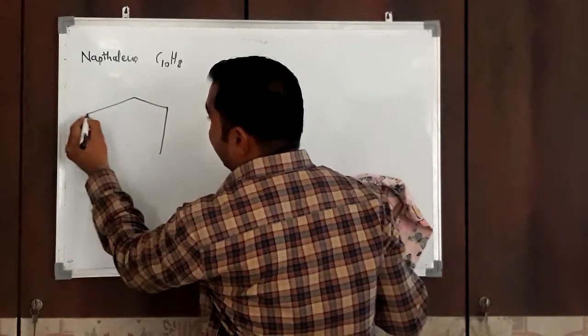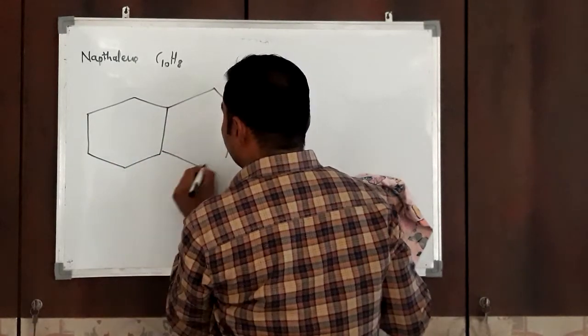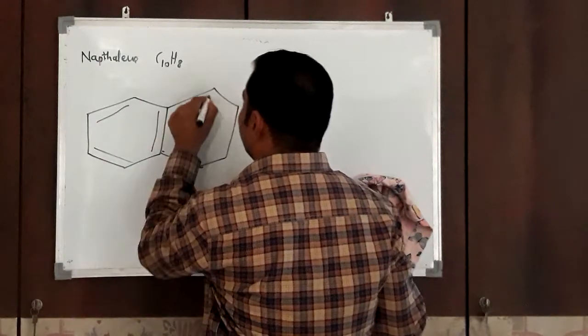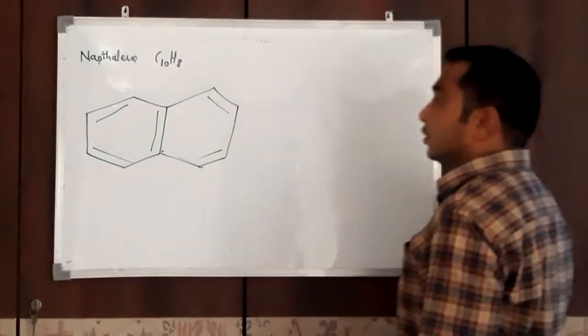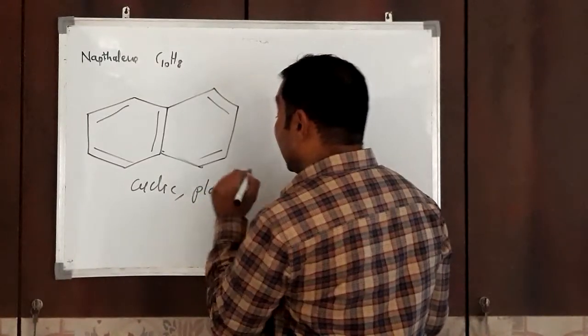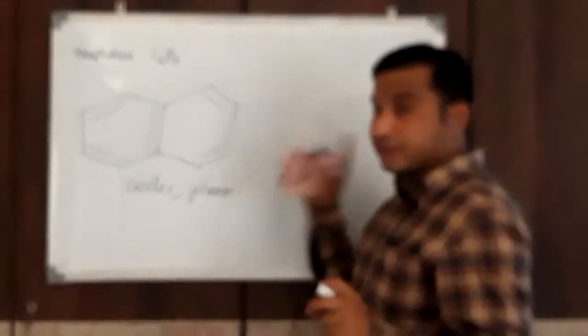This is the formula for naphthalene. See, it is a cyclic molecule, right? Cyclic, and all carbon atoms are in sp2 hybrid state. Therefore, it is planar.